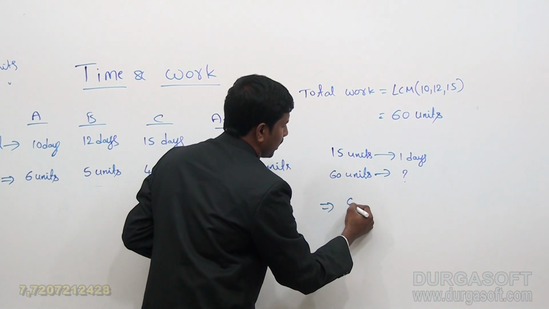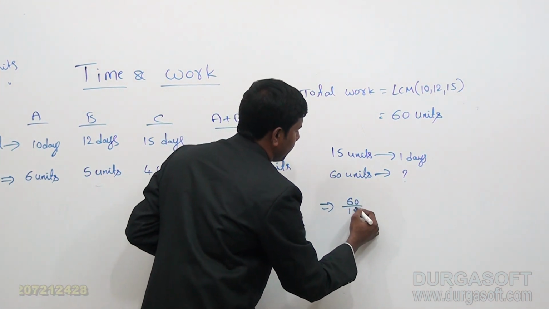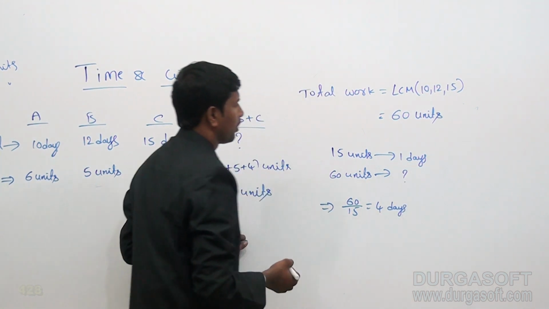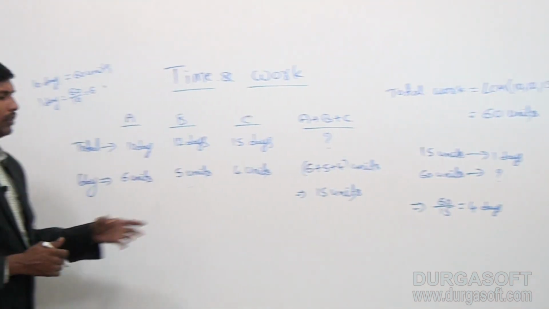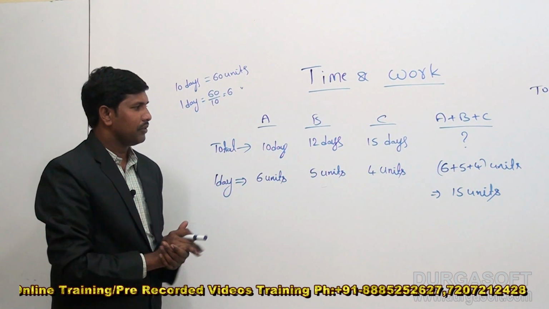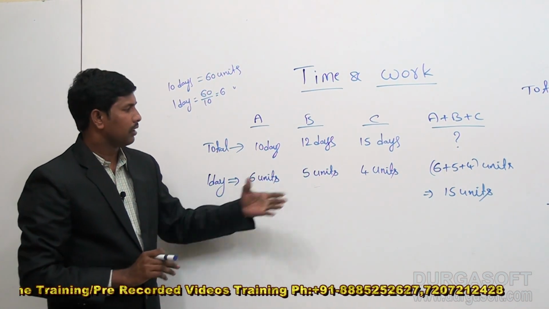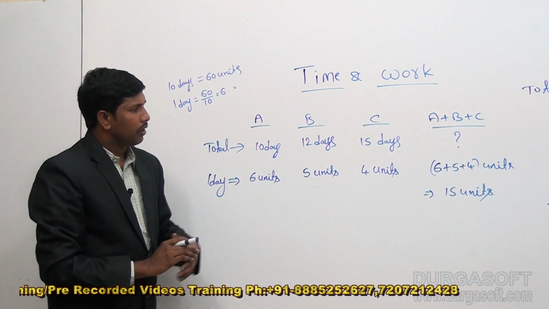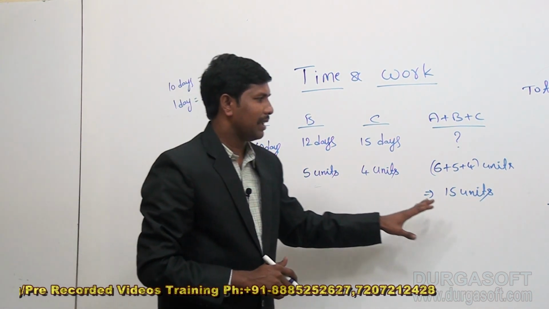From this we get the answer as 60 by 15, which means 4 days. So in this way we can solve the same question by the units method, where we are getting the same answer.